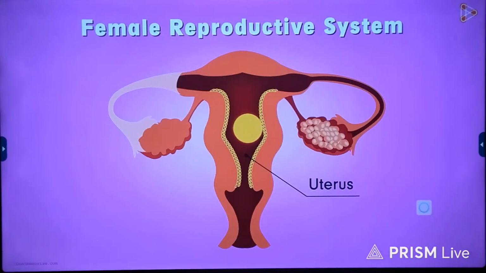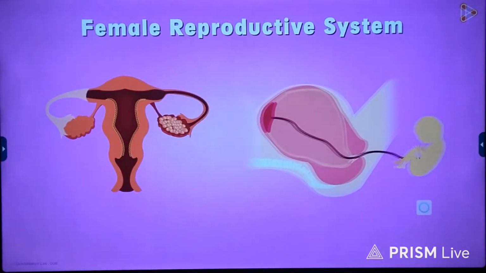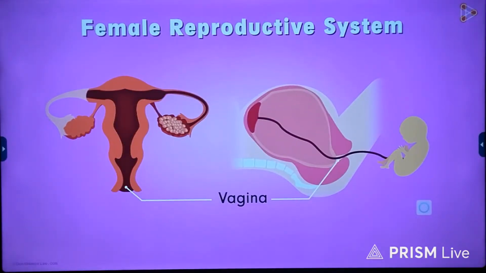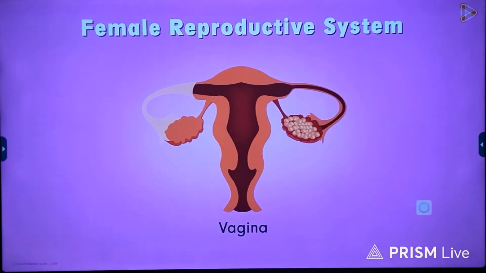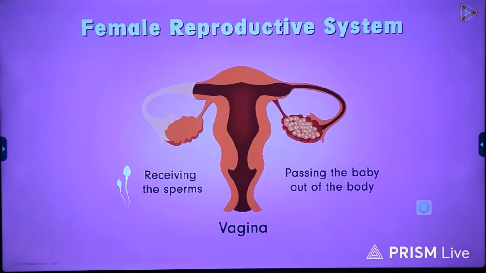We know that the uterus, commonly referred to as the womb, is the site of development of a baby. And when the growth of the baby is completed, it comes out of the mother's body through the vagina. Do you know what the vagina is? It is basically a small passage that opens to the exterior. It is the site where sperms are received in the female's body. On the other hand, the same passage is used for passing the baby out of the body during childbirth.